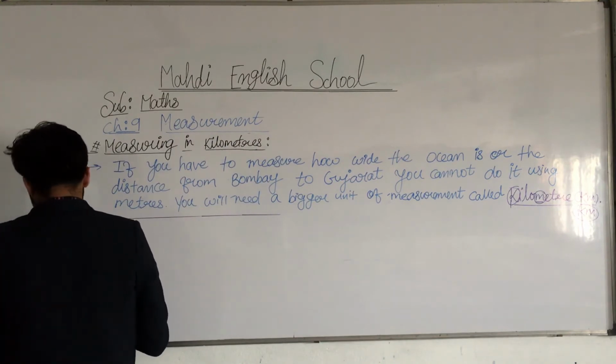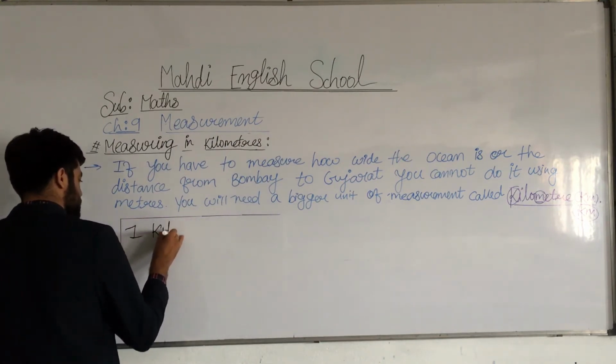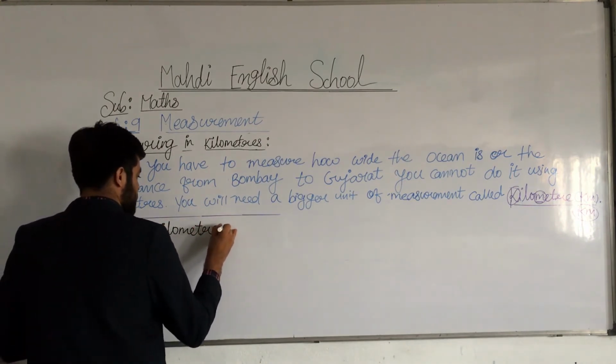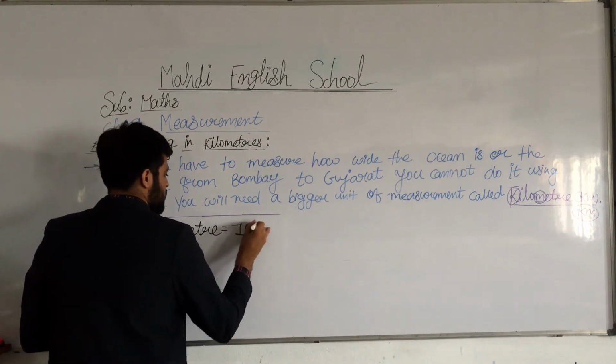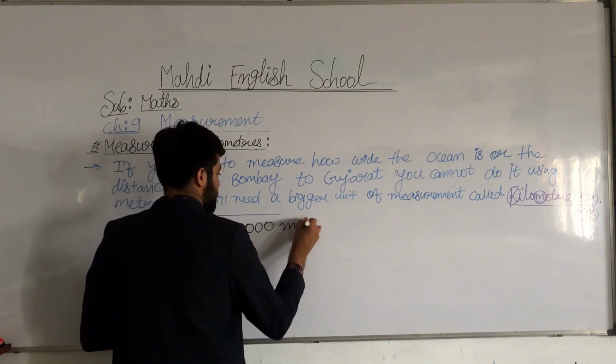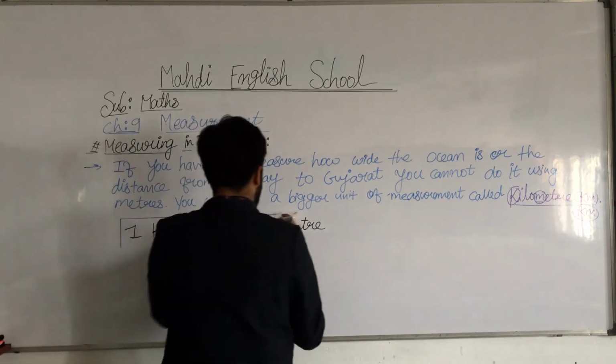1 kilometer is equal to 1000 meters. How many meters? 1000 meters.